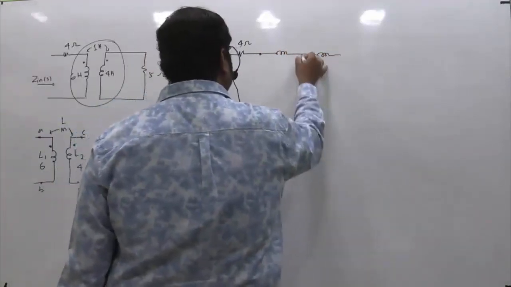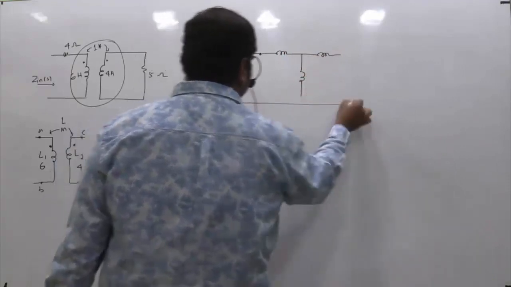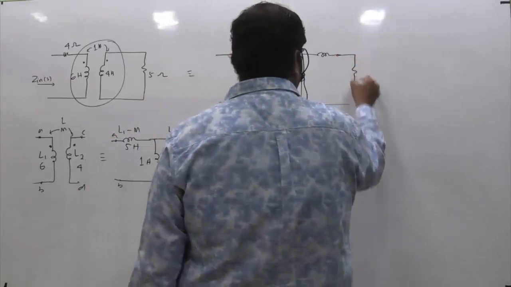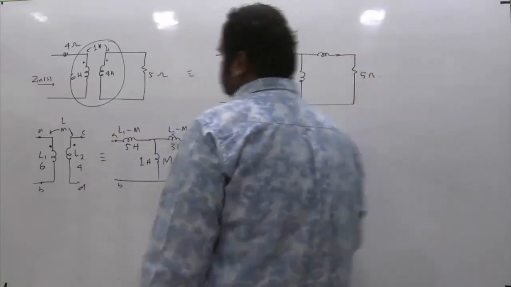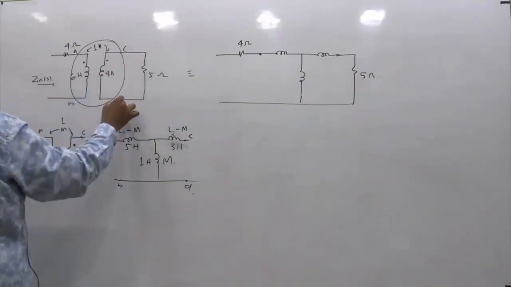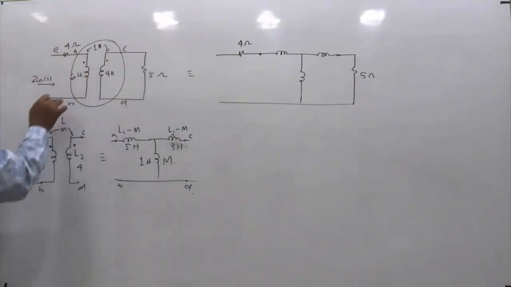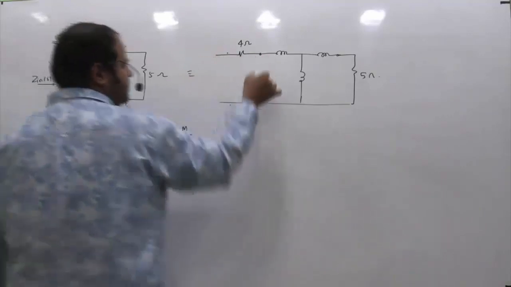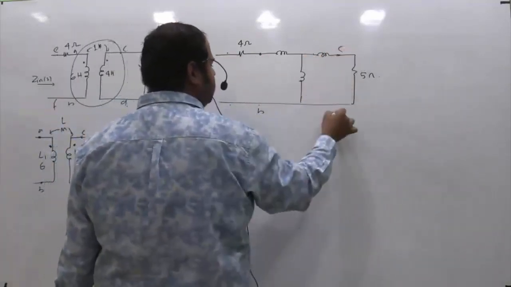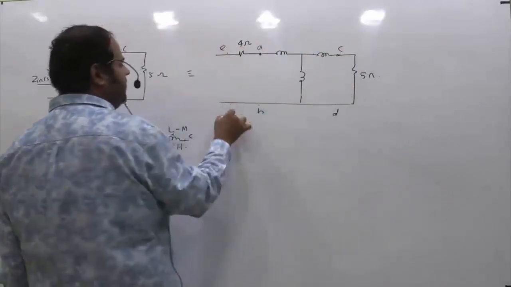So there are 3 inductors like this, and finally we have this 5 ohm resistor connected here. This is your 5 ohm resistor. This is your AB, this is your CD, and this is your EF.